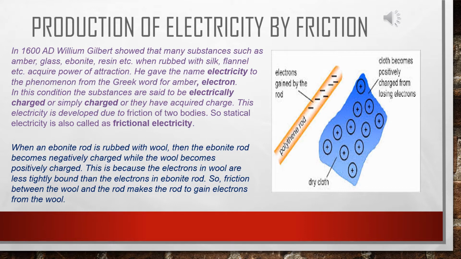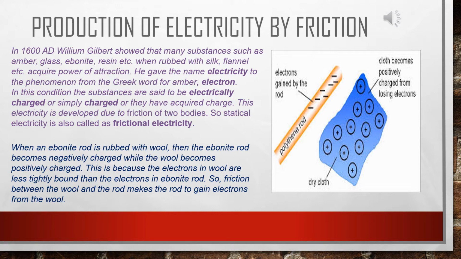In this condition, the substances are said to be electrically charged or simply charged, or they have acquired charge. This electricity is developed due to friction of two bodies. So static electricity is also called frictional electricity.